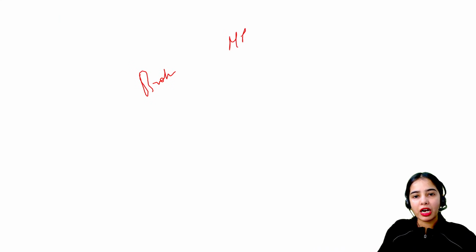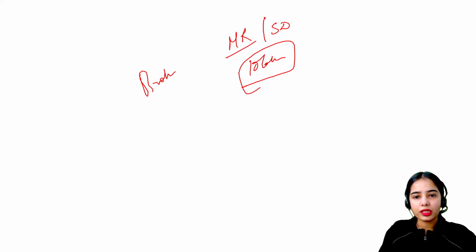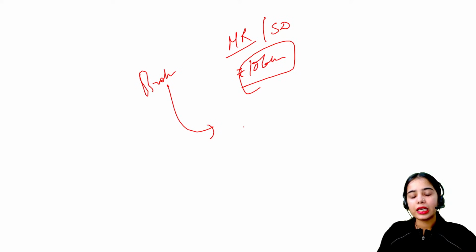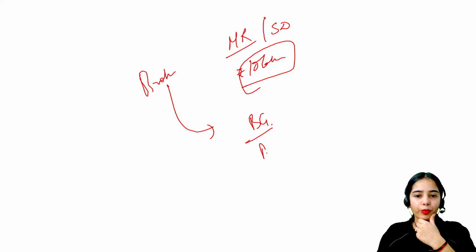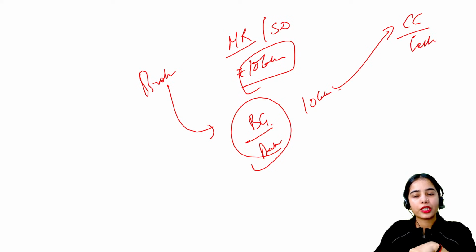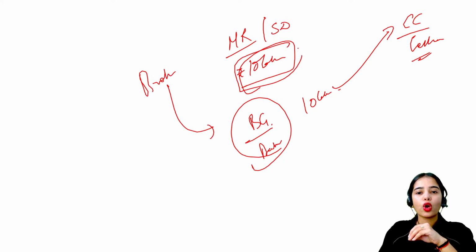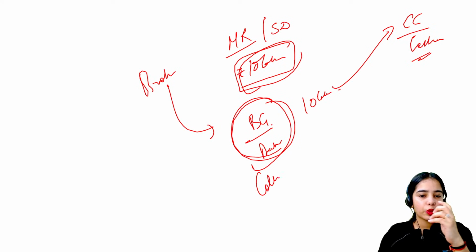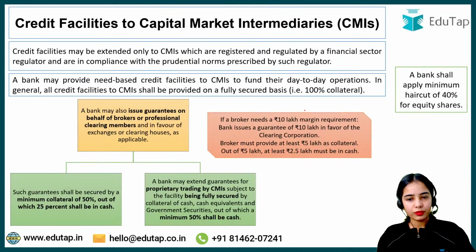So this is the idea, that the broker, rather than paying the margin requirement or the security deposit of 10 lakh rupees, rather than blocking the funds, can take a bank guarantee from the bank worth this 10 lakh rupees, and this guarantee can be provided to the clearing corporation or to the exchange. Okay, so here the broker is not blocking its funds, the broker is just taking the bank guarantee by providing some collateral. Okay, so this is the idea.